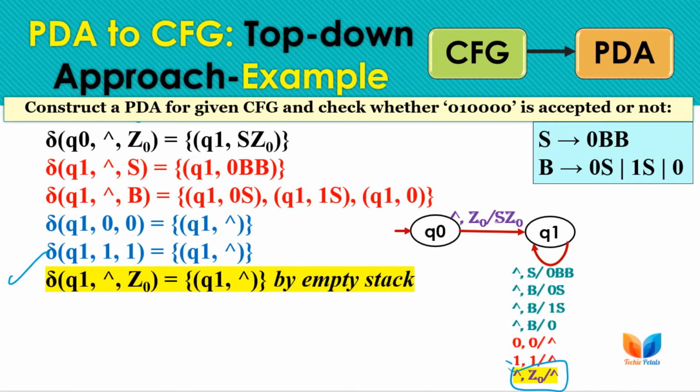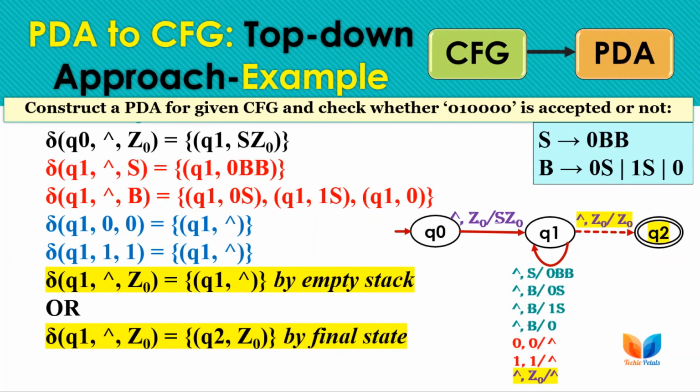And if we have to show acceptance by final state, then we can go with another final state and write the transition this way: from Q1, for input symbol null and Z0 as the stack top, we move to the final state Q2. Here Q2 is the final state, and we replace the stack top by Z0. We are not replacing it with null, and this is the acceptance by final state. You can go with any approach in the exam.